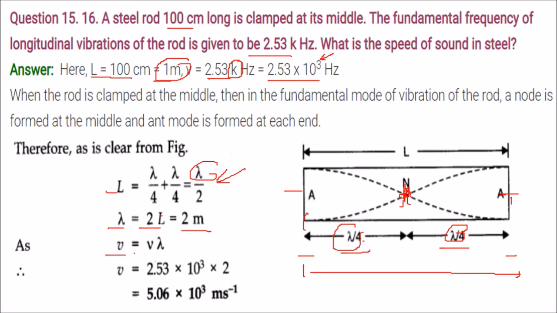Now we all know v equals nu lambda. Nu is the frequency. We are going to use this frequency. Lambda we just found out is 2. Put it here. Multiply them. This is the velocity.